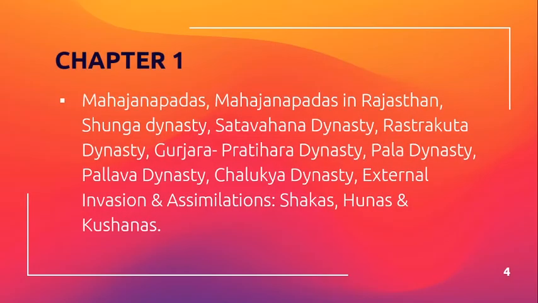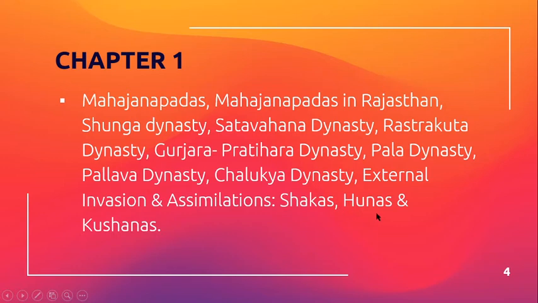Okay. Let's see chapter number 1. अब जो ये आपका chapter number 1 है, इसके अंदर 80 to 90% of the topics have been cut. Okay, so let's see first of all, that is Mahajanpad in Rajasthan, Shunga dynasty, Satvan dynasty, Rastruka dynasty, Gurjar Parihara dynasty, Pal dynasty, Pallav dynasty, Chaluk dynasty, external invasion and assimilations.